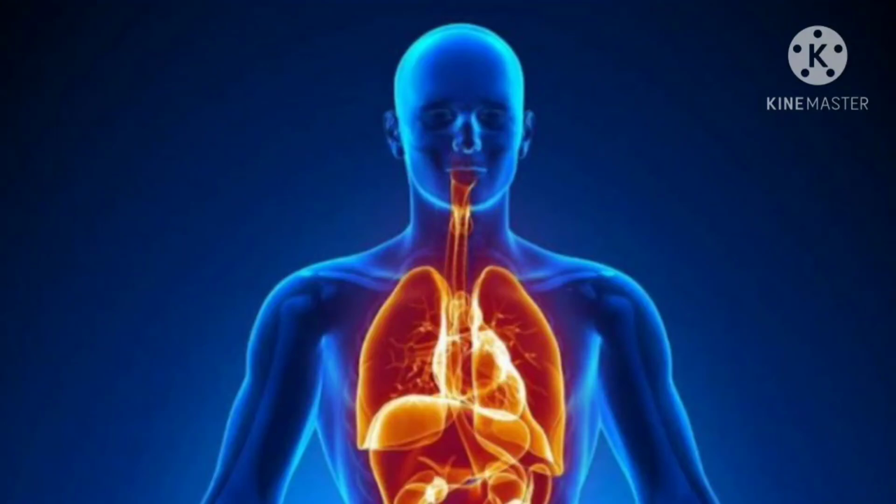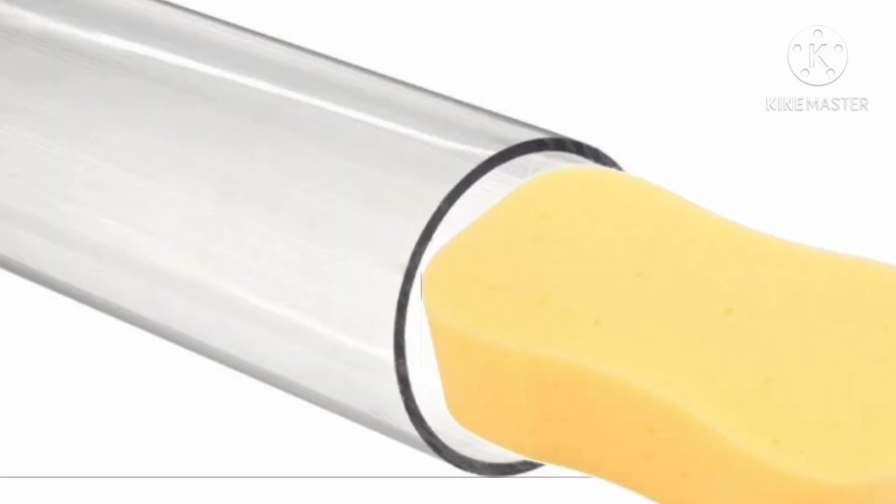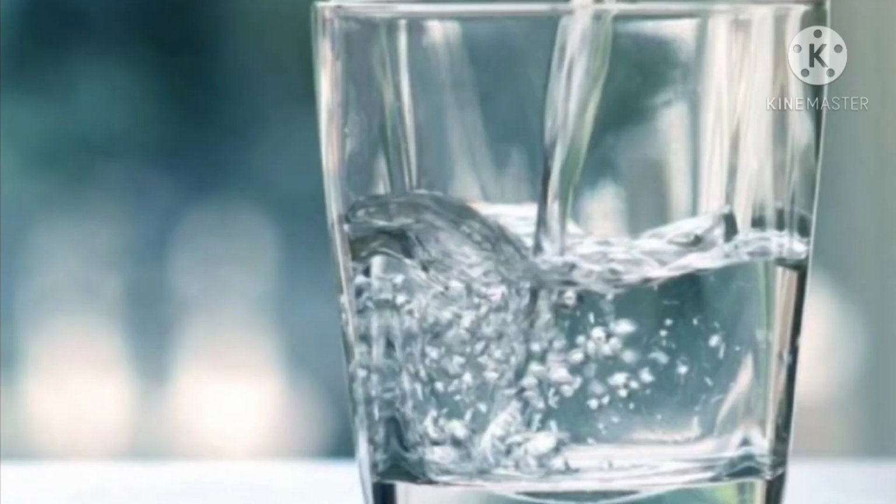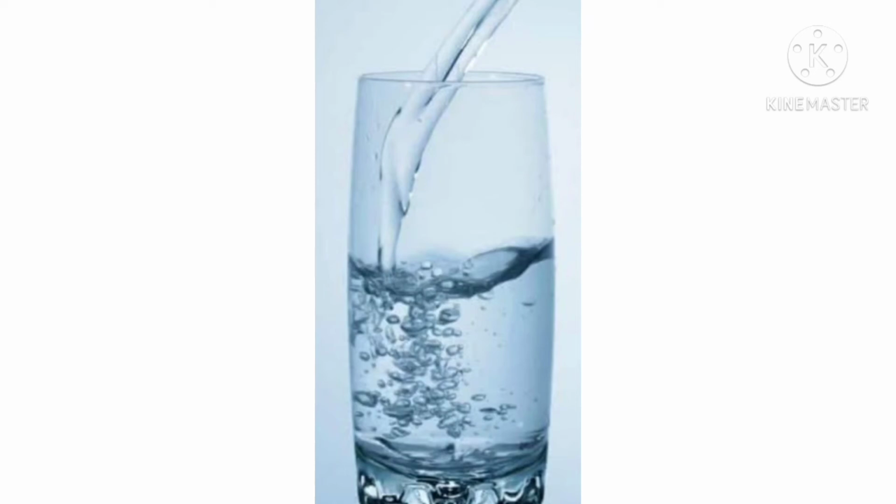Why does our body need water? Take a piece of sponge and try to move it in a pipe. It moves with some difficulty. Remove the sponge from the pipe. Dip it in the water and try to move it again in the pipe. It moves freely or smoothly. Water is food and it also helps the food to move easily in the digestive tract. Water helps in many other processes in our body as well. Hence, we must drink plenty of water.